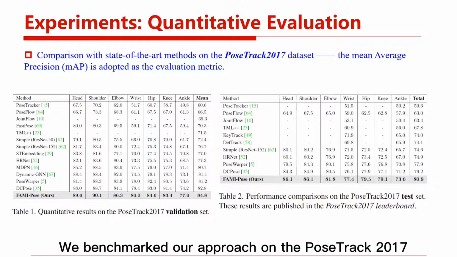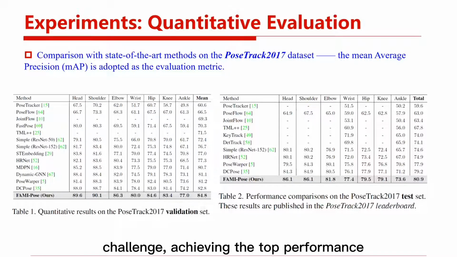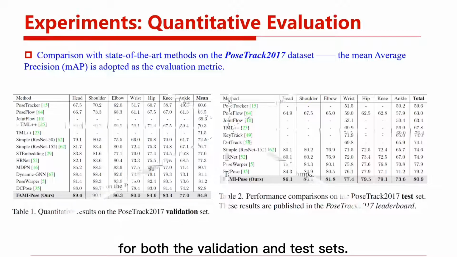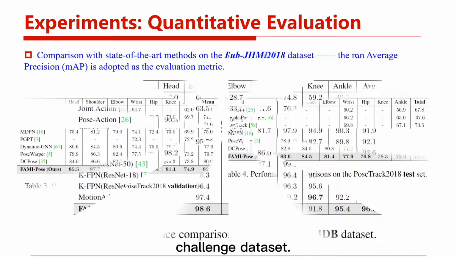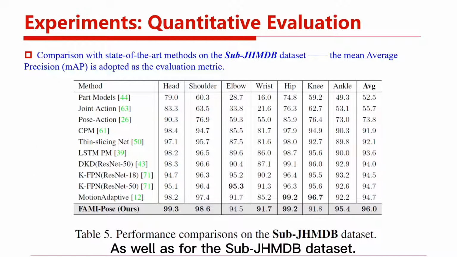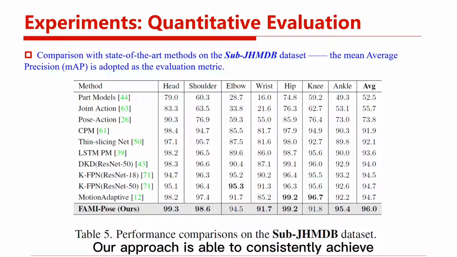We benchmark our approach on the PoseTrack 2017 challenge, achieving the top performance for both the validation and test dataset. Likewise, for the PoseTrack 2018 challenge dataset, as well as for the sub-JHMDB dataset, our approach is able to consistently achieve new state-of-the-art performance across all three datasets, demonstrating the effectiveness of our proposed feature alignment and mutual information objective.